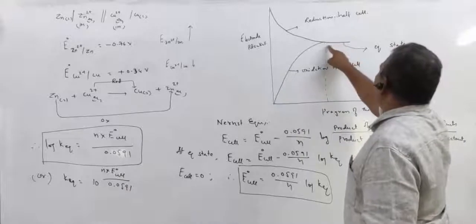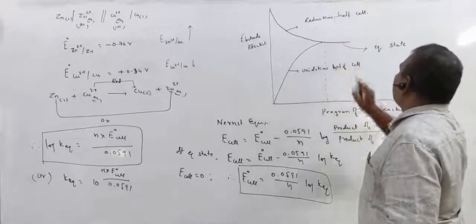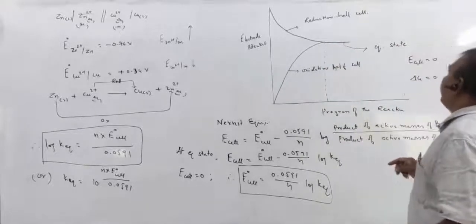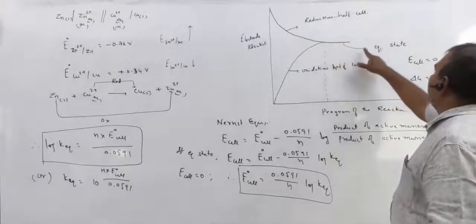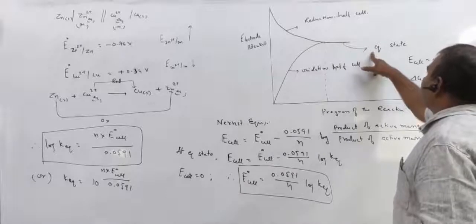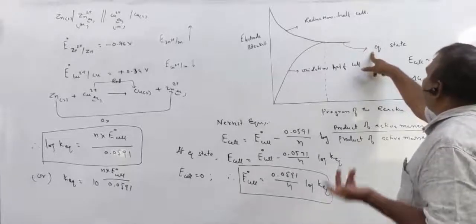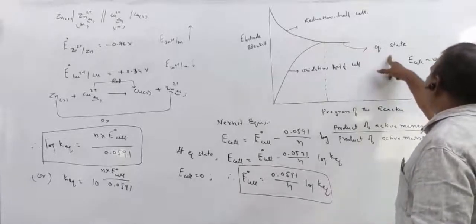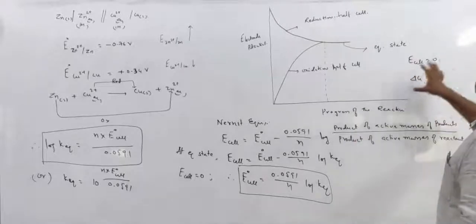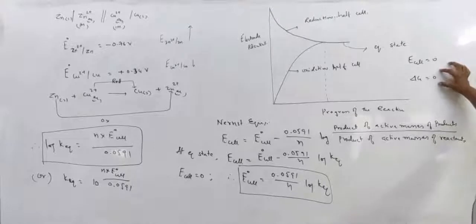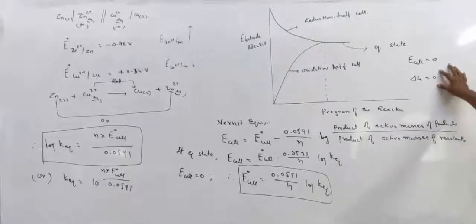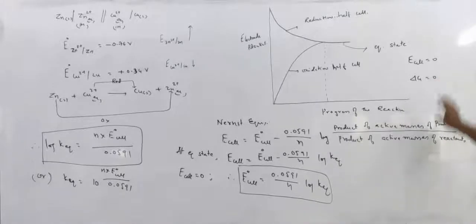At one stage, the potential values become equal. At that stage, no reaction will take place. So that means the reaction attains the equilibrium state. The cell does not work. E cell value is 0. Already you know, whenever a reaction is in the equilibrium state, the delta G value is 0.